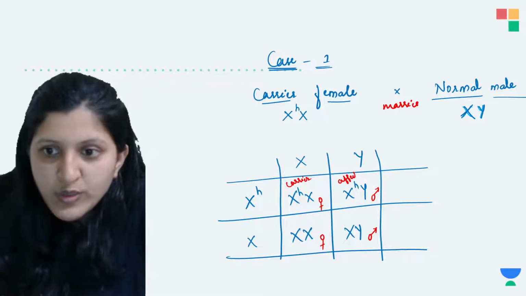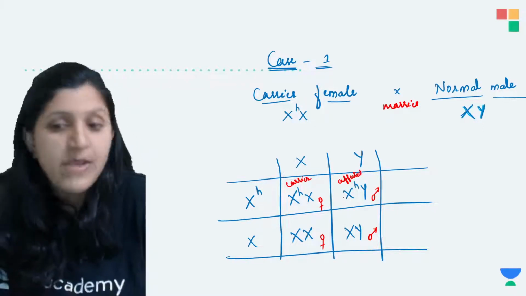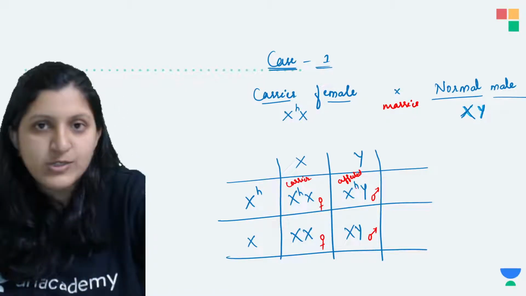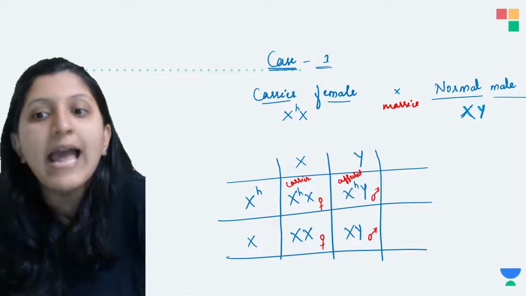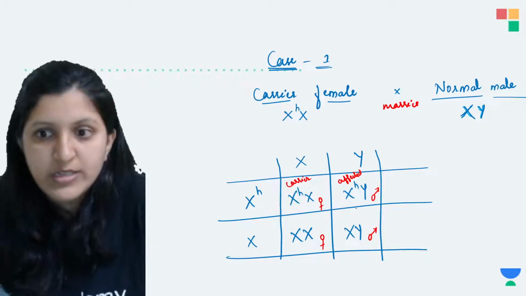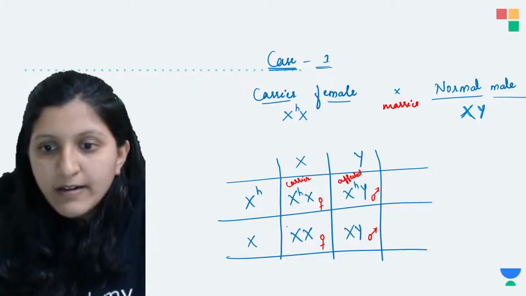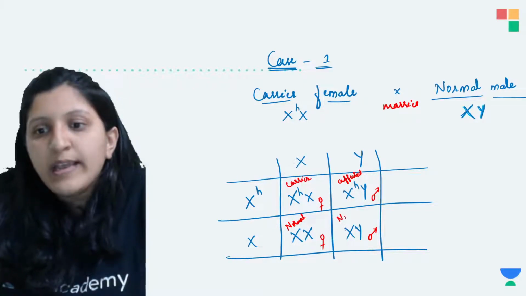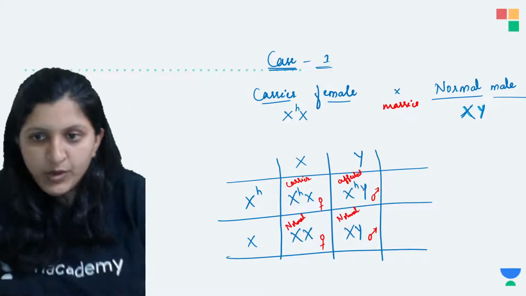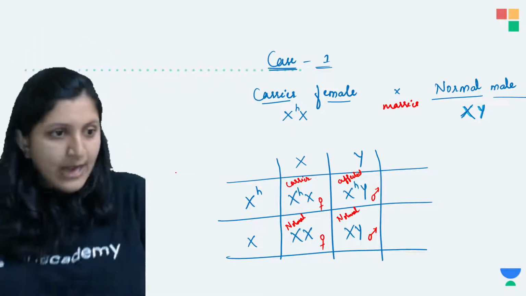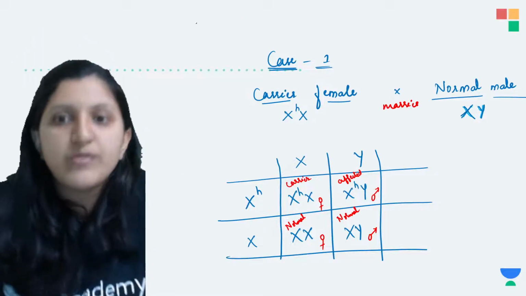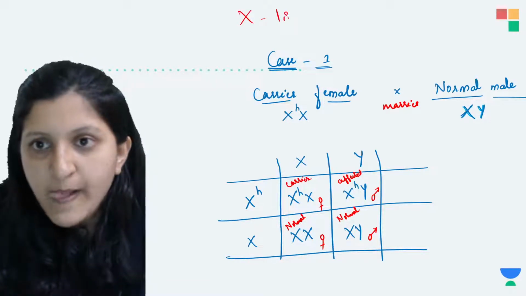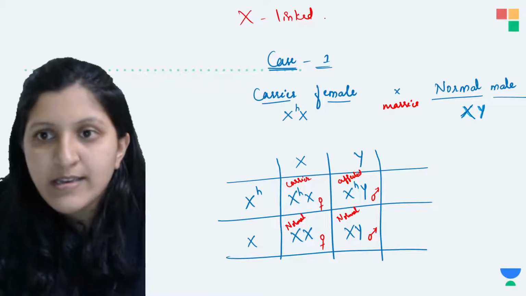That is because there is only one X chromosome. So this is going to express itself fully, and that's the reason this individual is affected here. This one is a normal female and this one is the normal male. Okay, so this is the case that you will be looking at. So this is with respect to X-linked inheritance, hemophilia.